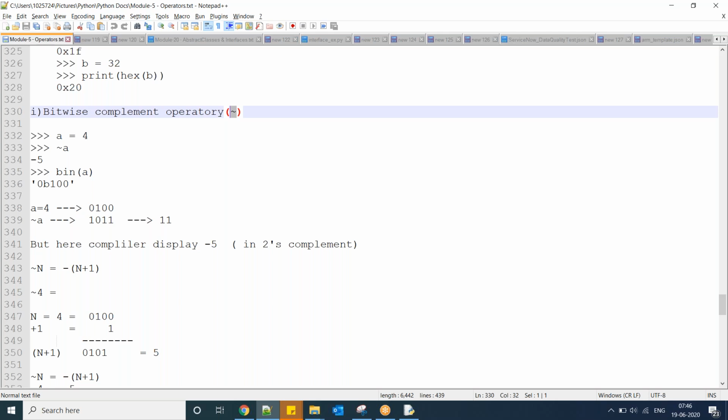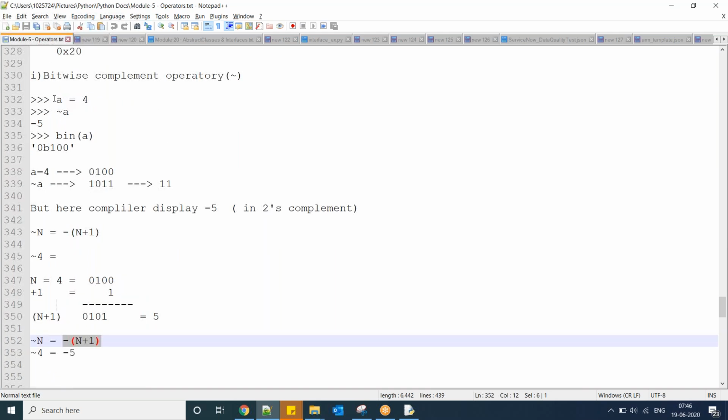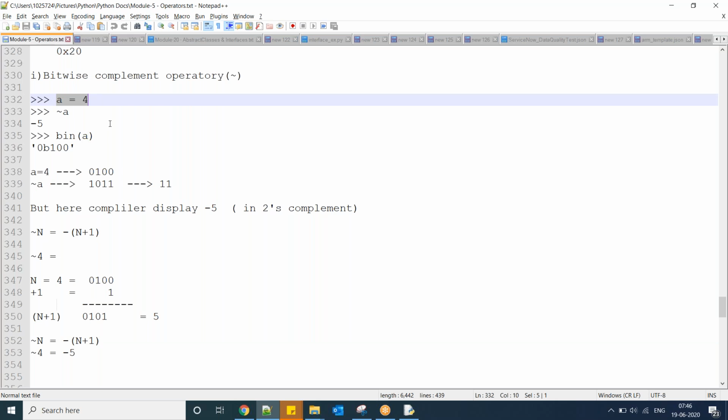In mathematics, you have 1's complement and 2's complement, right? That 2's complement it is. So A equal to 4, the bitwise complement of A is minus 5. The formula is minus of n plus 1. A bitwise complement operator is going to give you a 2's complement value.